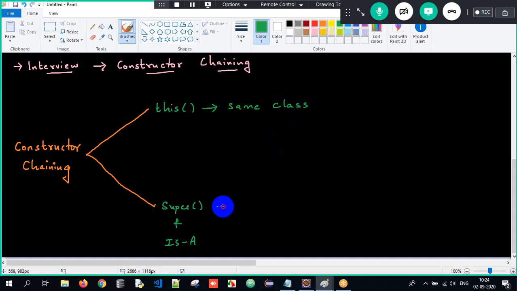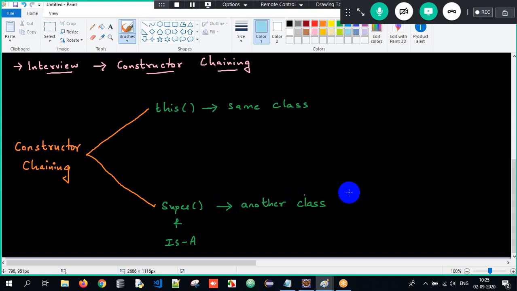Whereas the super calling statement and the combination of an is-a relationship is used to invoke a constructor of another class. That is also chaining. But we have to understand whether it is in the same class or another class. The this calling statement happens in the same class, the super calling statement happens in another class.